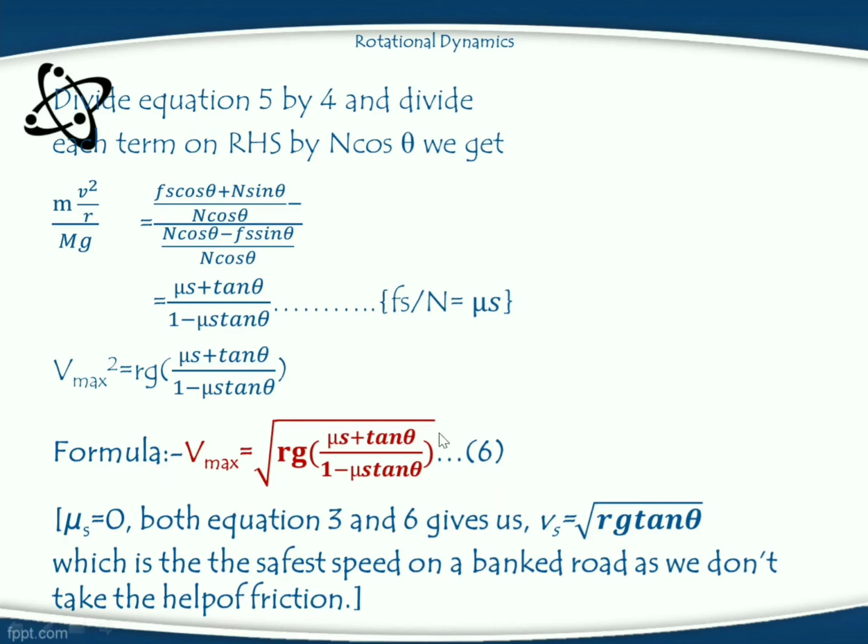From equation 3 and 6, we can put mu s equal to 0. That means the force of friction of the road becomes 0. Then the safe speed of the vehicle is given by square root of rg tan theta, which is the safest speed on a banked road as we don't take the help of friction.